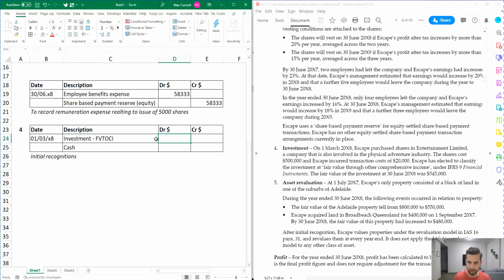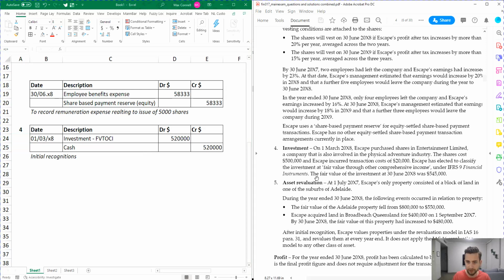We could split them out into two separate journals, but I think it's fine to include it under the single one. So it's going to be 520,000. Credit cash is going to be the opposite. So this should be fine.